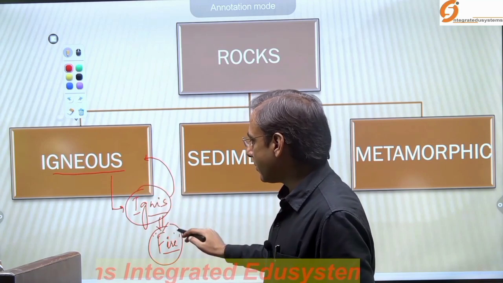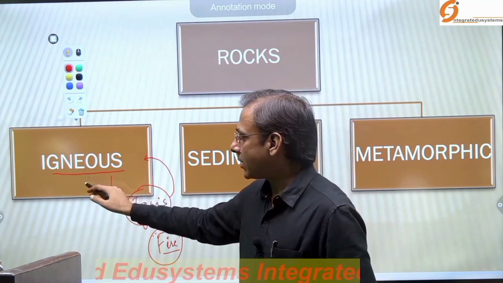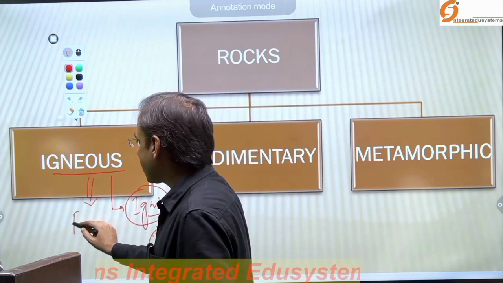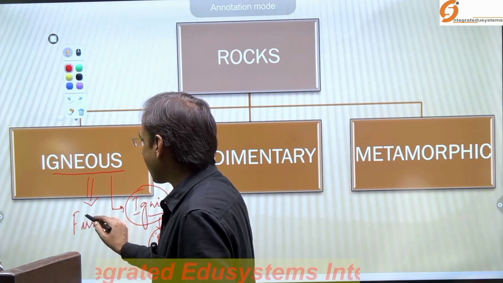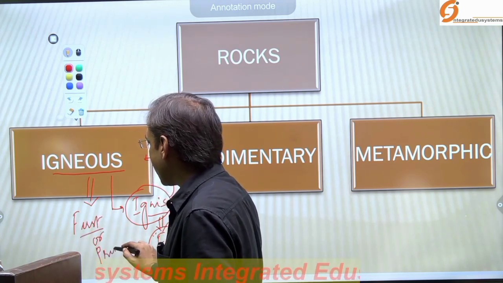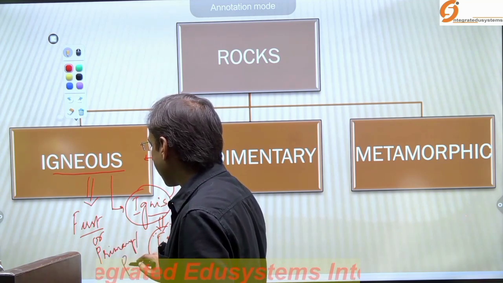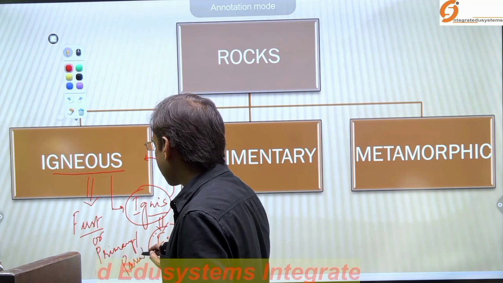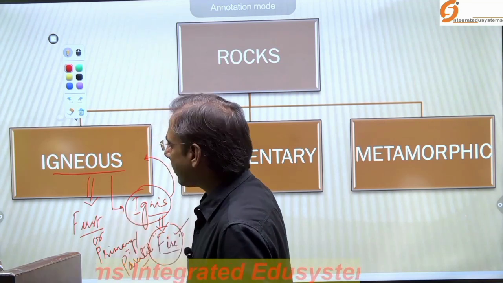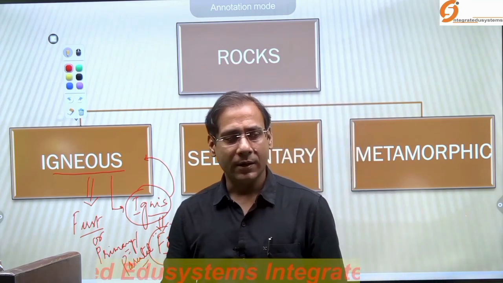Igneous means fire. So what it represents is that igneous rocks are basically the first rocks which form. They are known as parental rocks or the primary rocks. Parental rocks, and these rocks are formed as a result of magmatic solidification of lava and the magma.